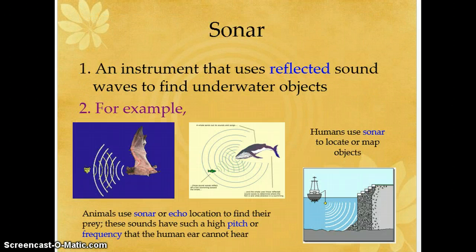Sonar. This is a new word we're going to talk about. Sonar is an instrument that uses reflected sound waves to find underwater objects. For example, look at your diagrams. Animals use sonar or echolocation to find their prey. These sounds have such a high pitch or frequency that the human ear cannot hear. Humans also use sonar to locate or map objects.